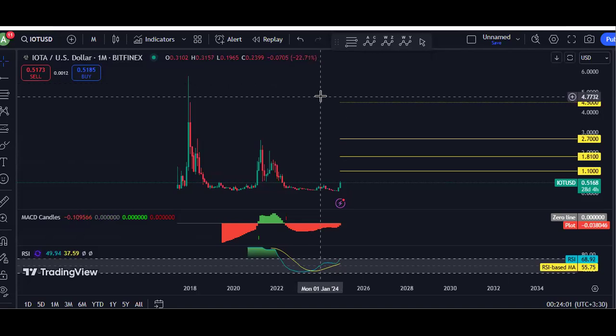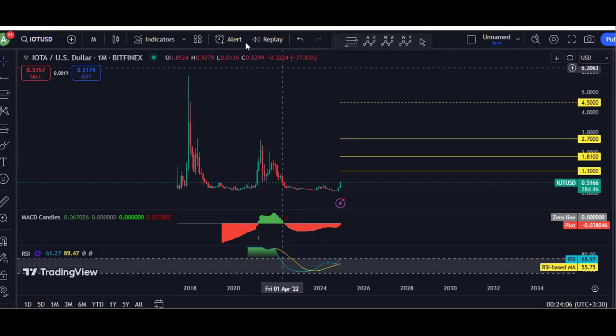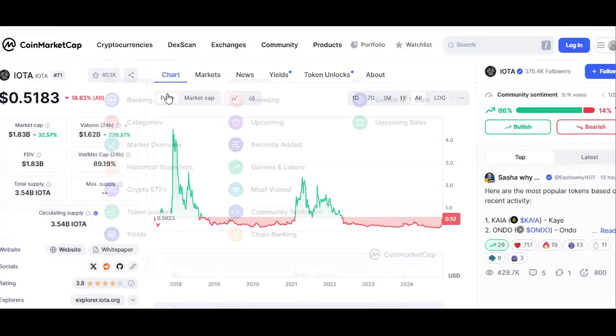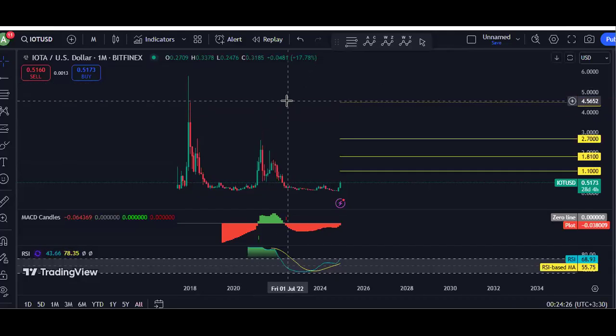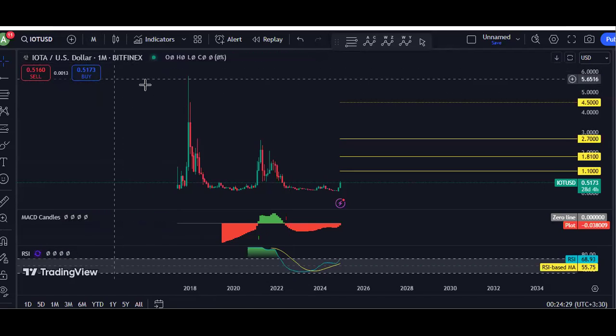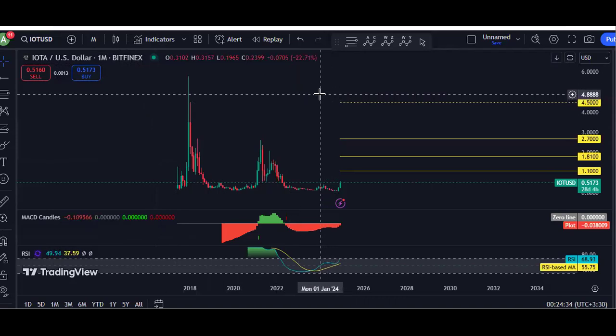What I want to highlight here is that the all-time high I'm considering in my analysis is 4.5, not what we see here. Even if you refer to CoinMarketCap, we can see somewhere around 4.5 showing as the all-time high. Since I remember, I never saw the price more than 4.5, but right now most of the charts don't have the history before 2020. That's why I wanted to highlight this. Whenever I'm talking about the all-time high, I'm looking for 4.5, not more than that.